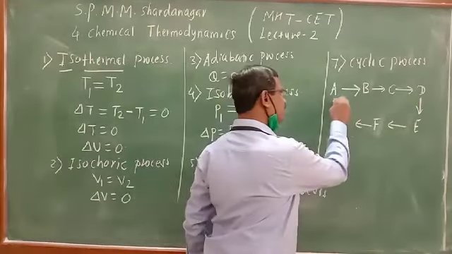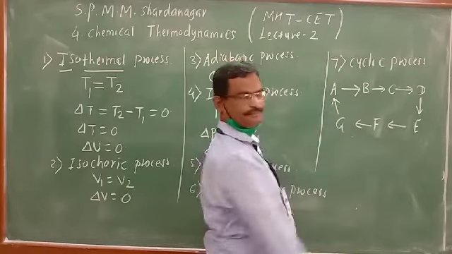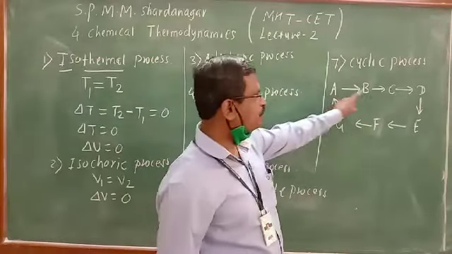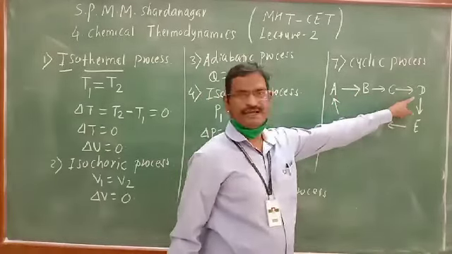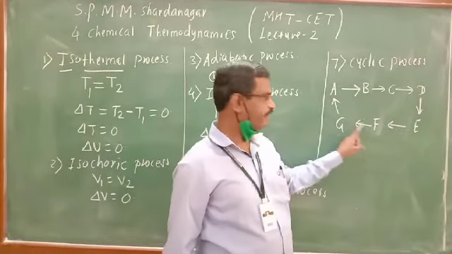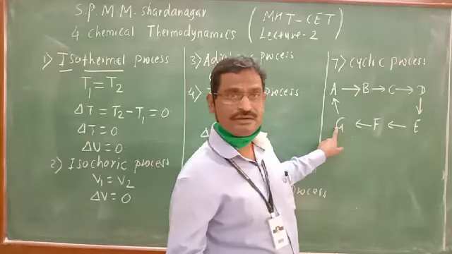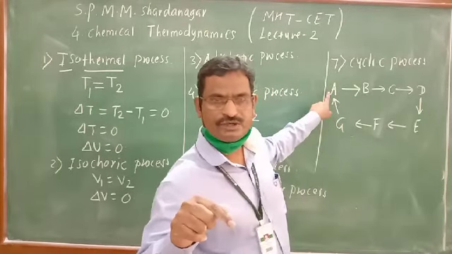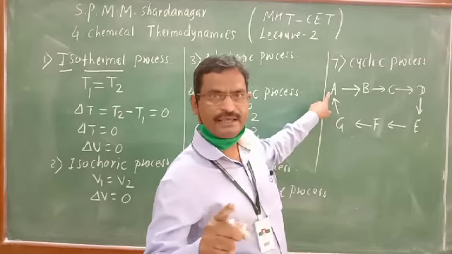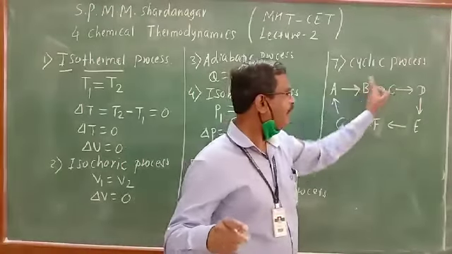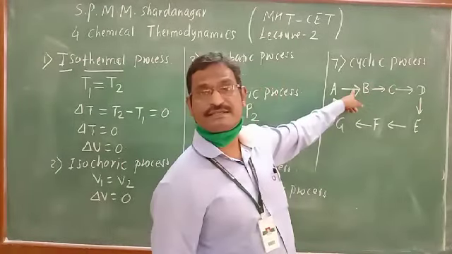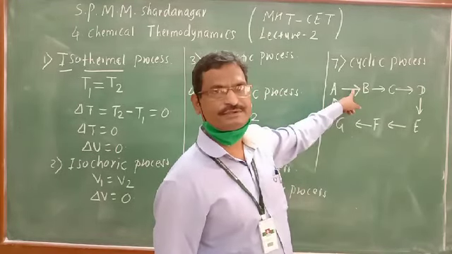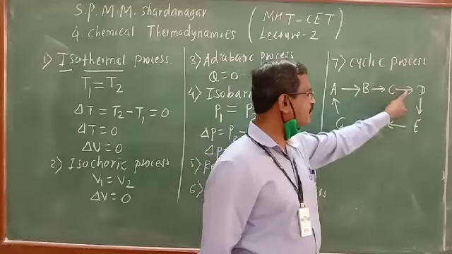So again it is converted to A. So what happens in this process? A to B, B to C, C to D, D to E, E to F, F to G, and again G is converted to A. We have started with A, and after a series of changes, after the series of operations, 1, 2, 3, 4,